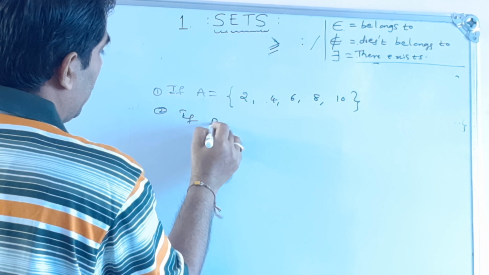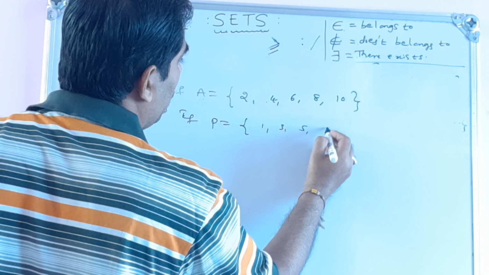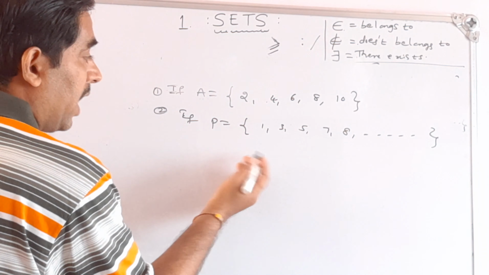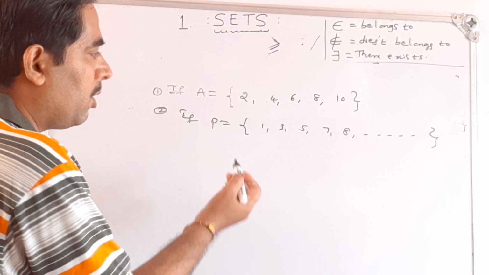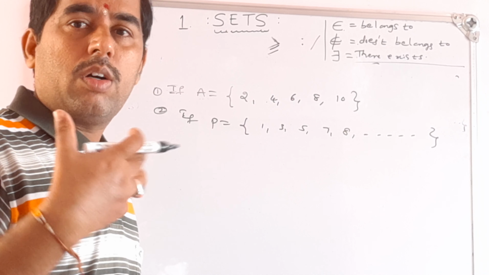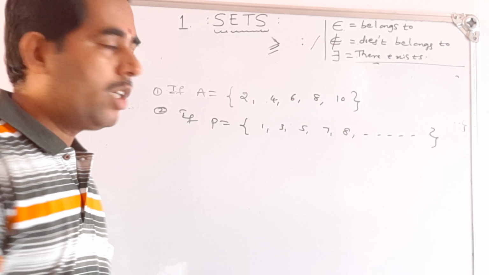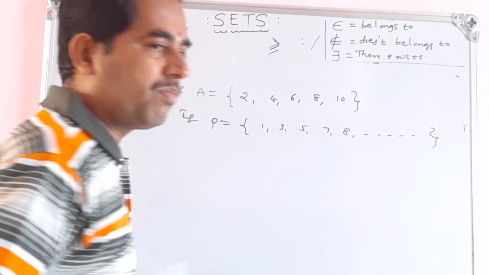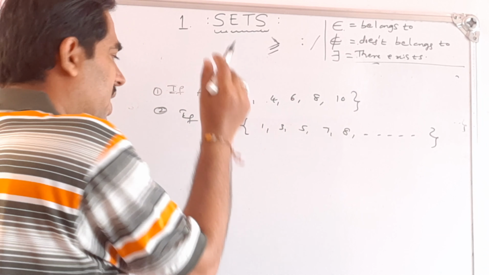Okay, so capital letter. If P is equal to 1, 3, 5, 7, 8, and so on, observe this. Here we cannot write the cardinal number because it is an infinite set. What do you mean by infinite set? Infinite set means uncountable. We cannot count the number of elements here. 1, 3, 5, 7, 8, so it goes on unlimited. So we cannot write the cardinal number. This is an infinite set and this is a finite set.